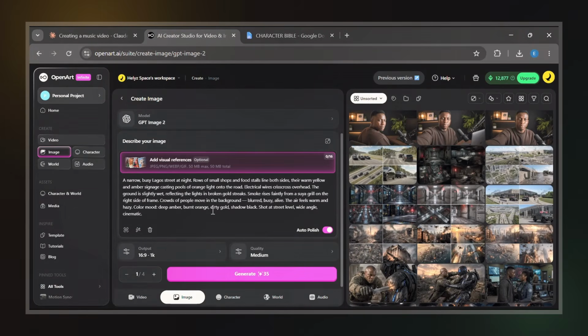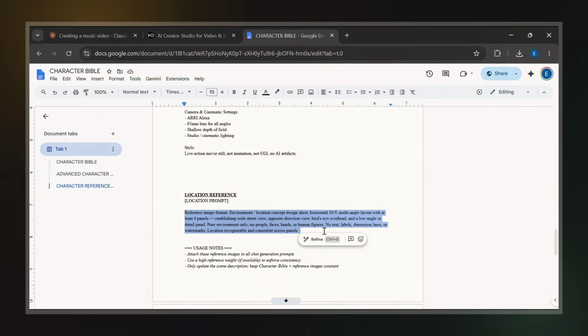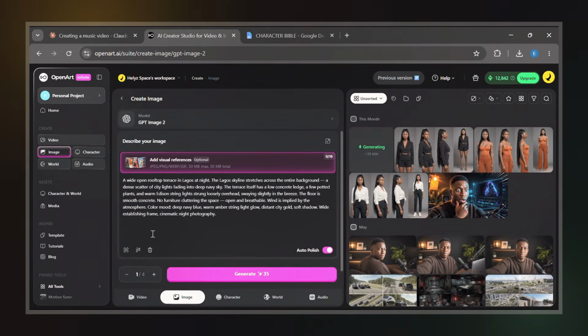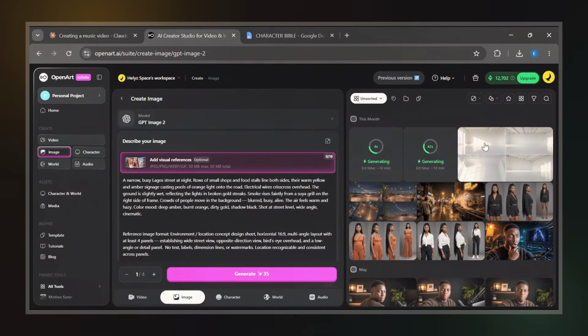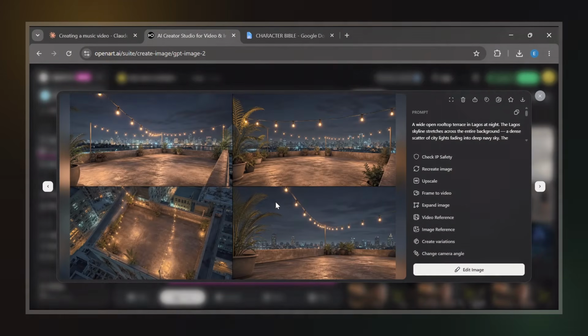If you want to use the same multi-angle environment reference approach I used, there's an additional grid image section inside the character Bible document. Simply add that ending section to the environment prompt before generating. After generating all the environment references, we're ready to start building the actual AI music video.